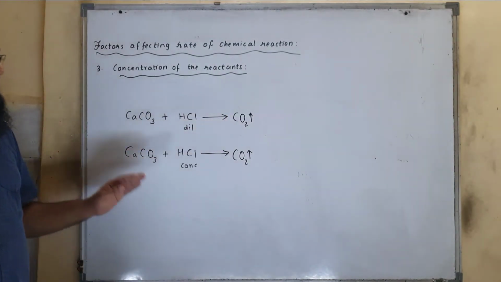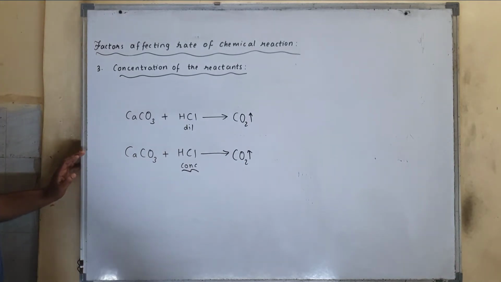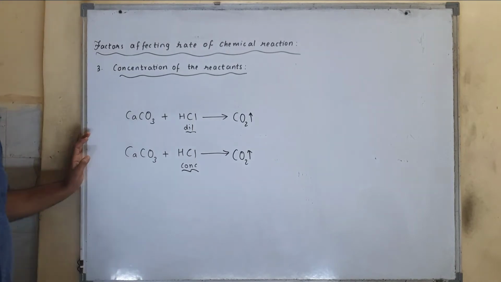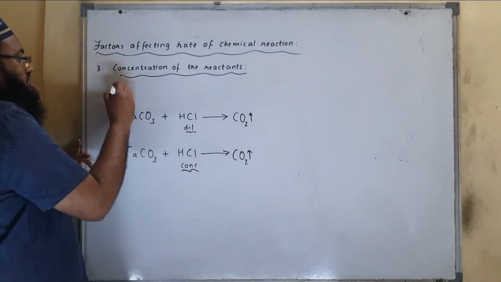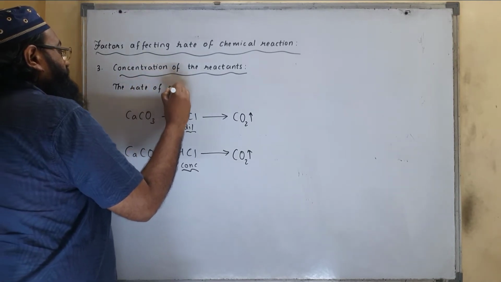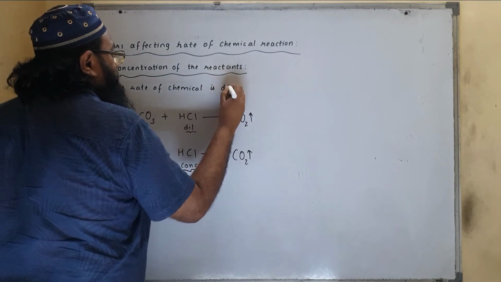What we can observe here is that with concentrated HCl the reaction was fast, but with dilute HCl the reaction is slow. We can say that concentration of reactant plays a very important role in the rate of chemical reaction.